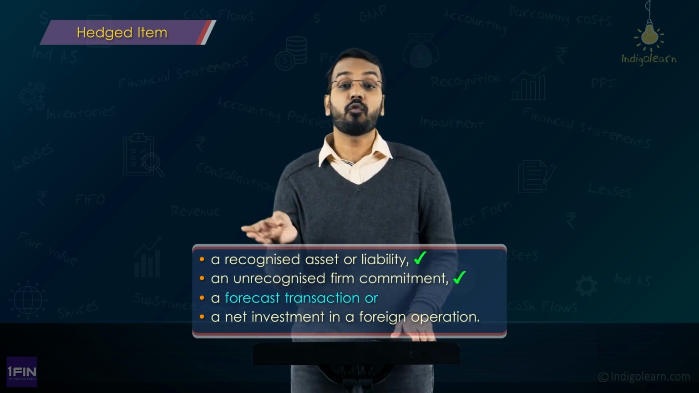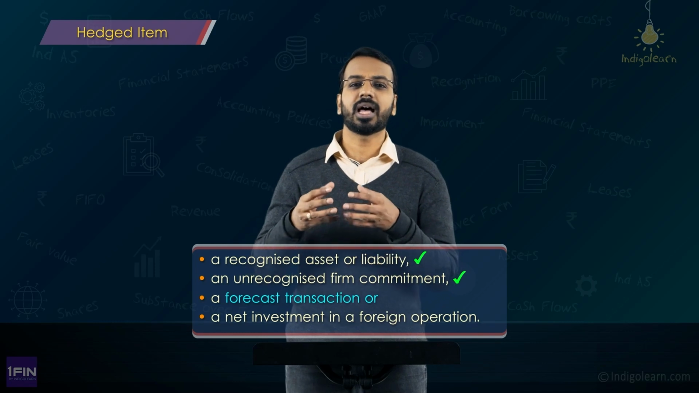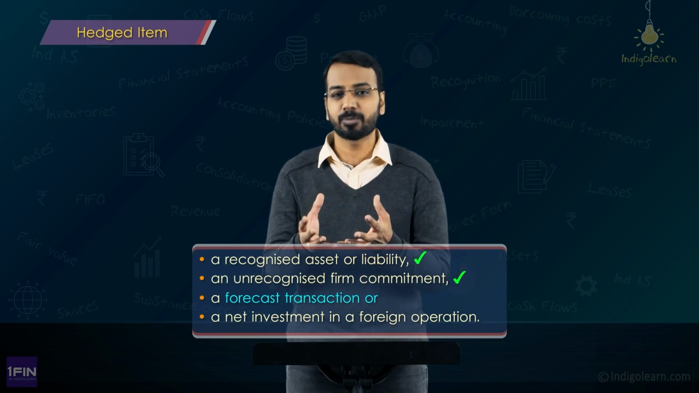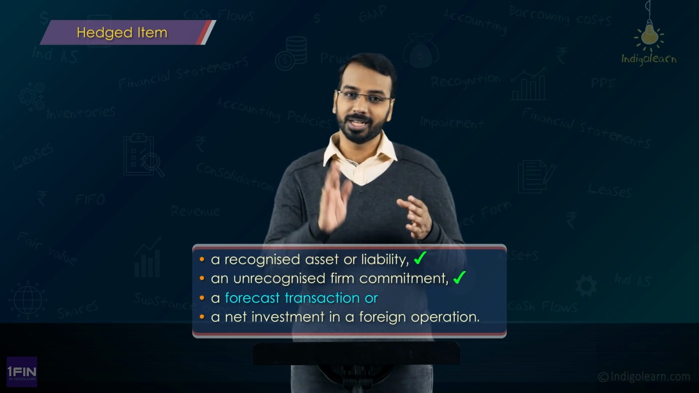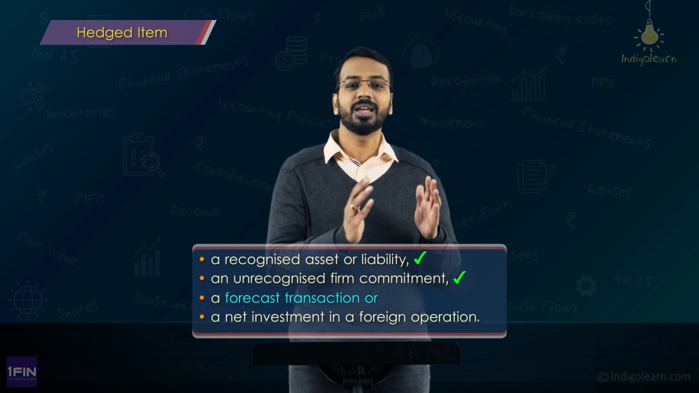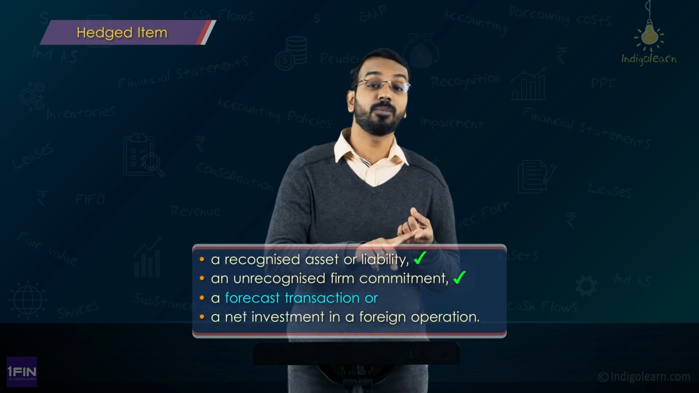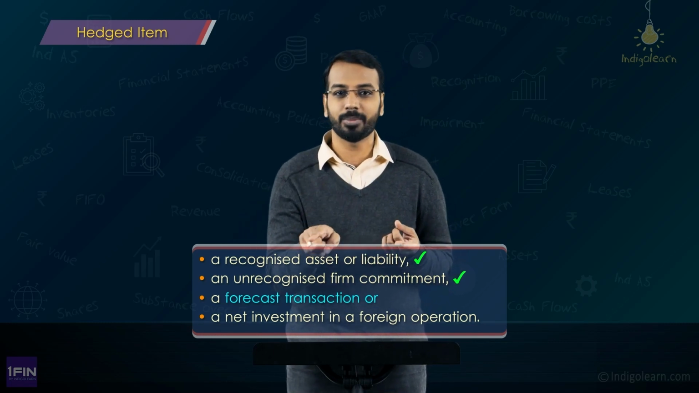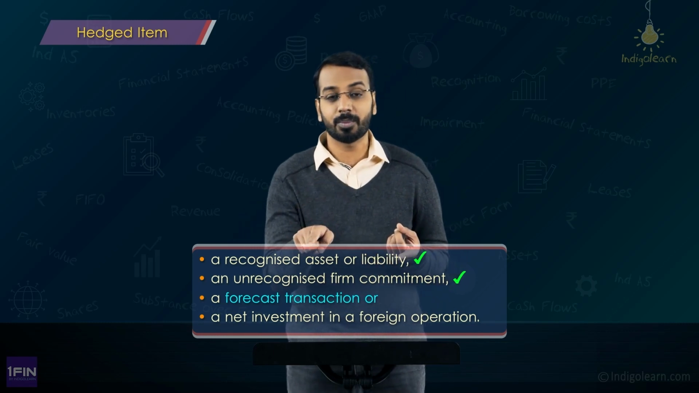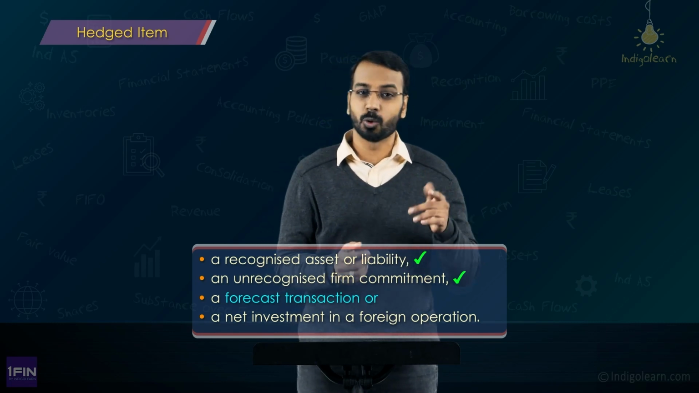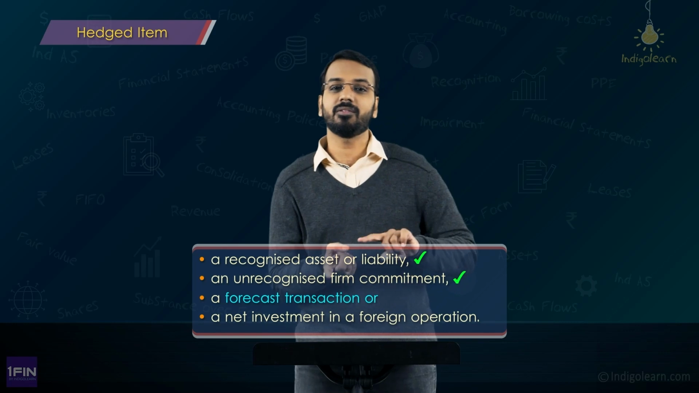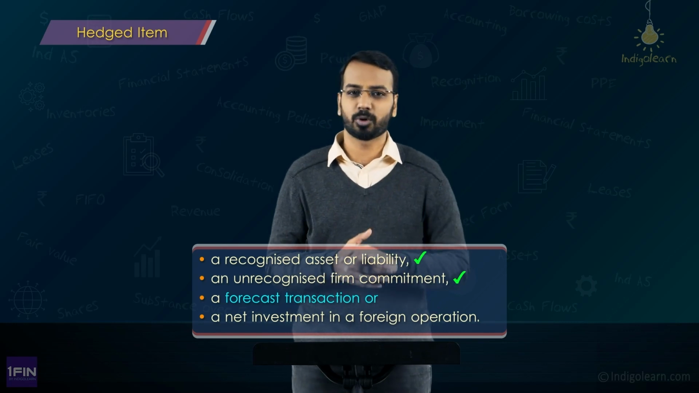Third one is a forecasted transaction which is highly probable. So, a forecasted transaction, I gave you an example of buying gold, right. So, there is a forecasted gold purchase which is highly probable. Is it a firm commitment? No, you have not yet entered into a commitment. You have not committed to somebody that you will buy, but there is a high probability that you will purchase gold. So, there is a forecasted transaction which is highly probable.